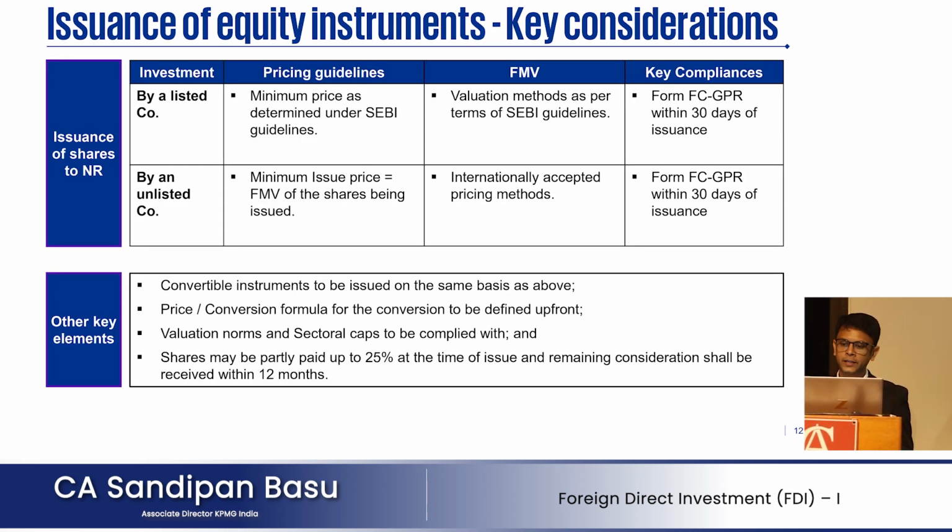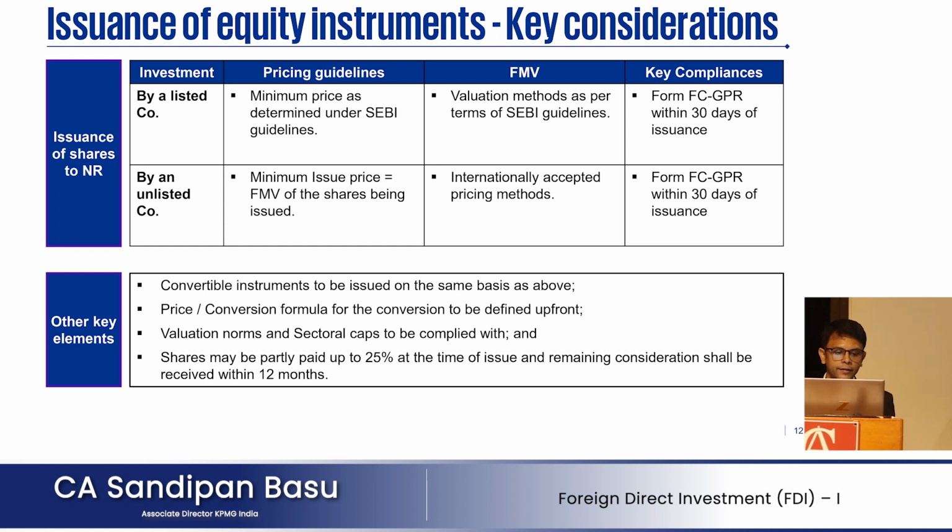Now coming to the issuance of equity instruments, the considerations. In case of a listed company, the pricing guidelines apply. Similarly for an unlisted company also. The minimum price is to be determined as per SEBI guidelines. FMV is to be undertaken by virtue of the methods mentioned under the SEBI guidelines, and key compliances include filing of Form FC-GPR. For an unlisted company, the minimum issue price of the shares is the FMV of the shares of the Indian company. The internationally accepted pricing methodologies come into the picture in respect of determination of the FMV of the shares. Again, the key compliances include filing of Form FC-GPR.